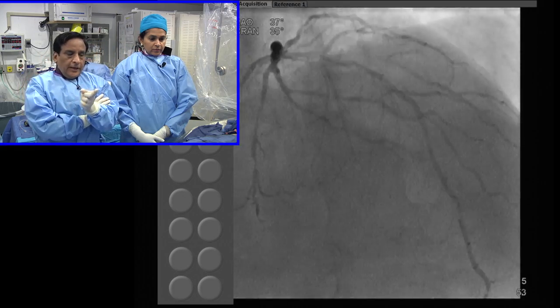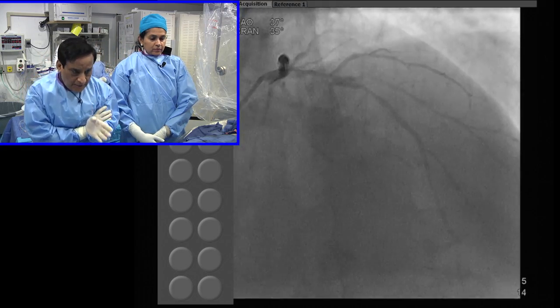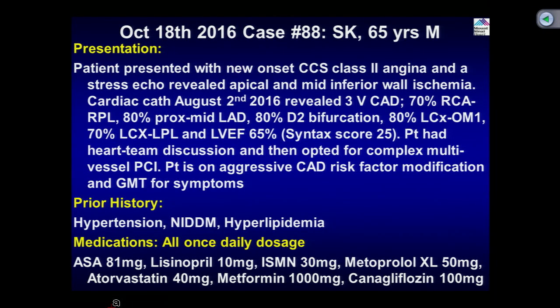So if we go back to our slide, patient being diabetic with 3 vessel disease and a SYNTAX score of 25, was sent for surgery evaluation. So clearly there was a heart team discussion, and with all the options given, the patient opted for complex multi-vessel PCI. And of course, he was started on very aggressive medical therapy, and this is a very important point. The class 1 recommendation is that you need to have a discussion, and during the discussion I would say the interventionalist should not be part of it.